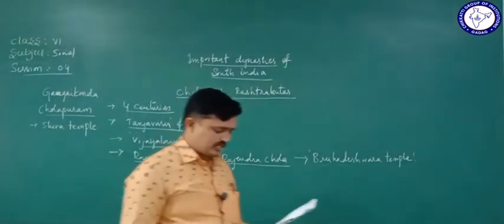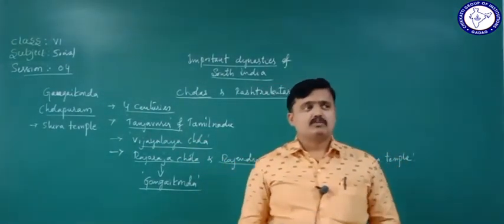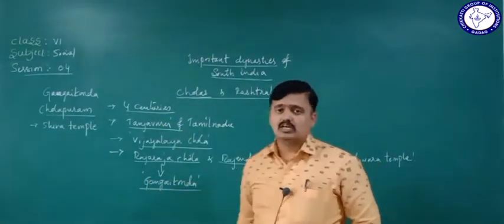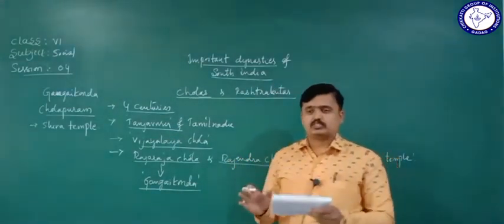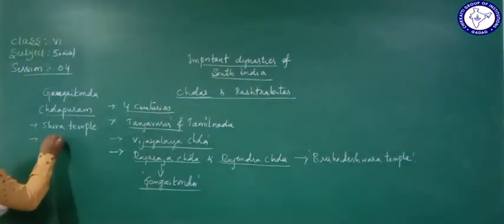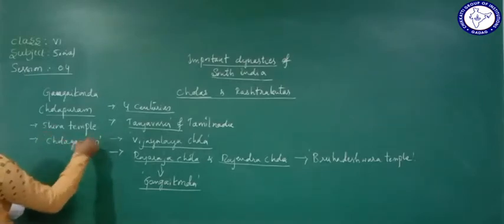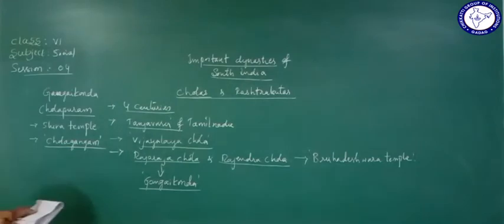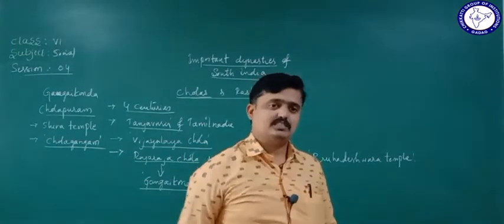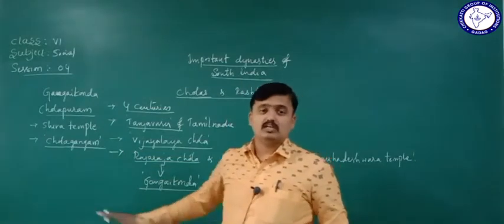Okay, and also for the purpose of irrigation to the capital city, Gangai Konda Cholapuram, he built a tank, which we call Chola Gangam. What was this Chola Gangam? It was a tank name. Why? To provide the irrigation facilities, he built a tank called Chola Gangam.